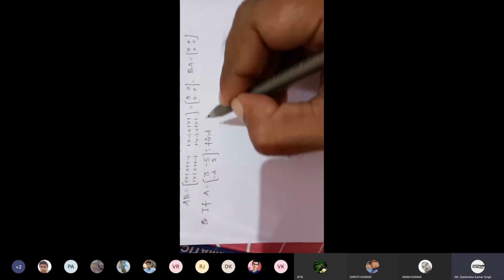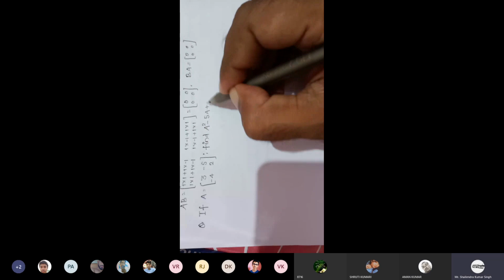then find the value of A square minus 5A plus 14I. I is the unit matrix.